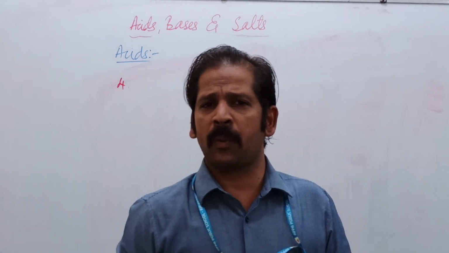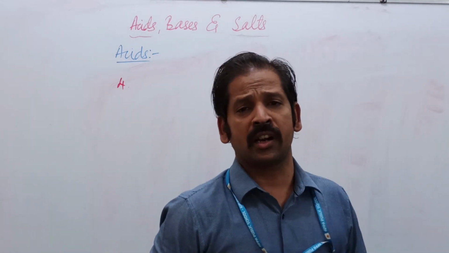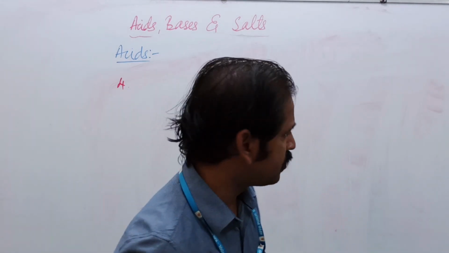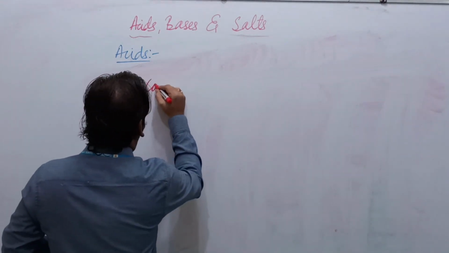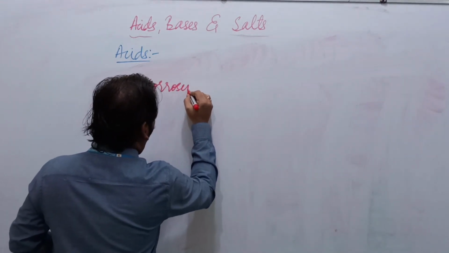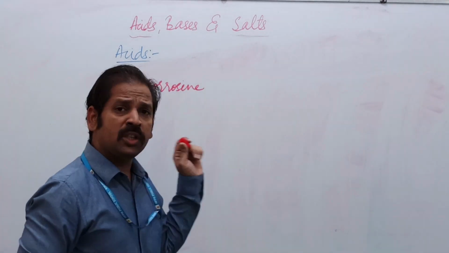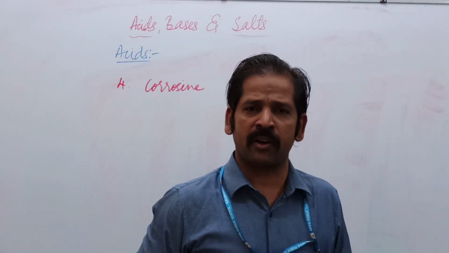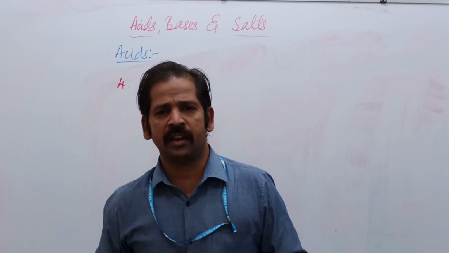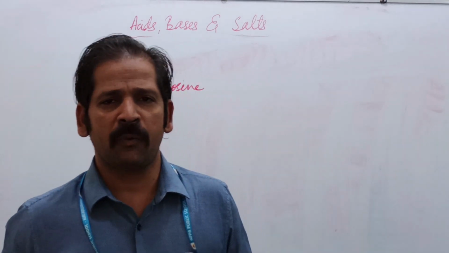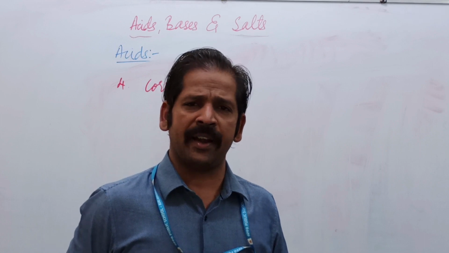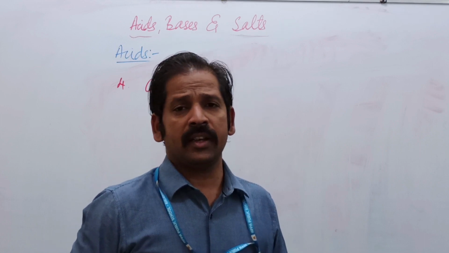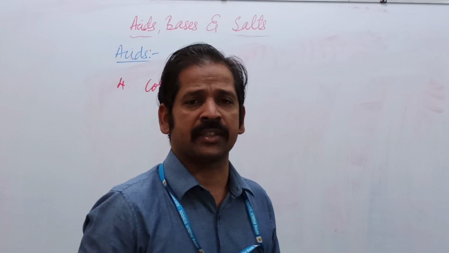The 4th physical property is that acids are corrosive in nature. Especially the strong acids, like hydrochloric acid, nitric acid or sulfuric acid, when they fall on the hand or any part of the skin, it burns and the color changes.